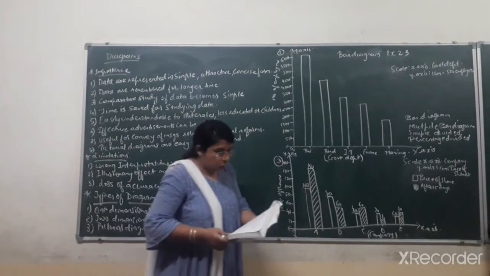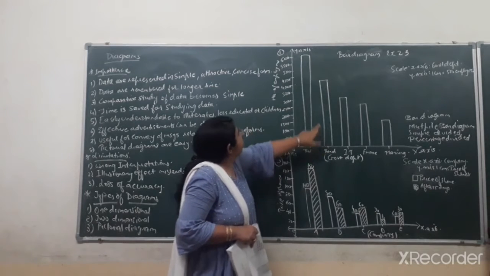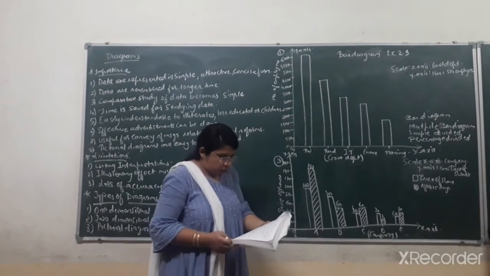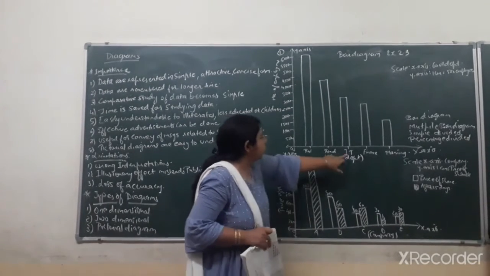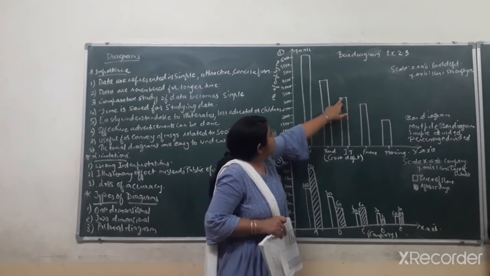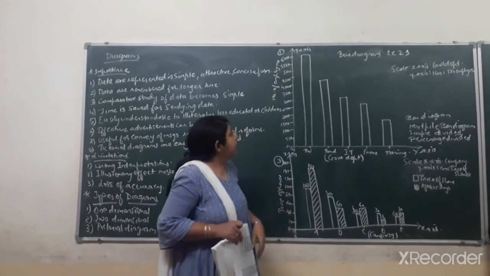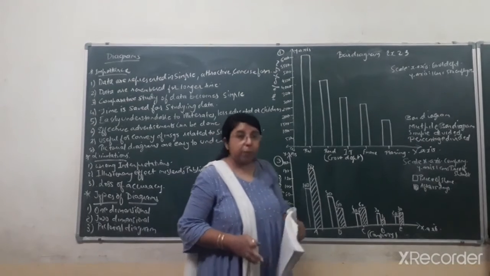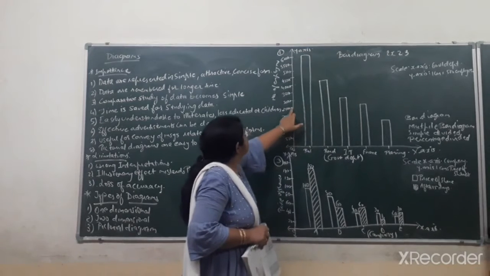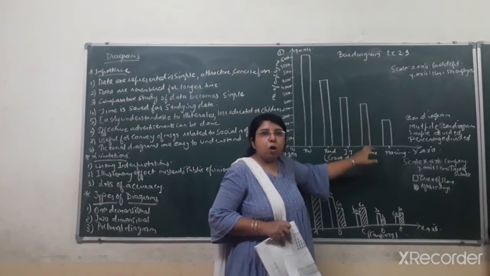Then for roadways, road transport, the number of employees is 4000, so here you can see the road bar I have drawn up till 4000. Next one is income tax, with 3000 employees. You have to see that the x-axis and y-axis values intersect at that particular point. Then in the case of the finance department, the number of employees is 3500, so they intersect over here.